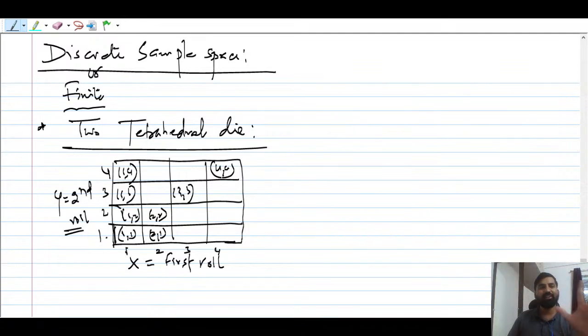But guys, this is very difficult. As the number of dice increases, as the number of coins increases, the number of outcomes is going to be larger and larger and larger, right? That is where people feel a lot of difficulty. Oh my god, what is going to happen now?